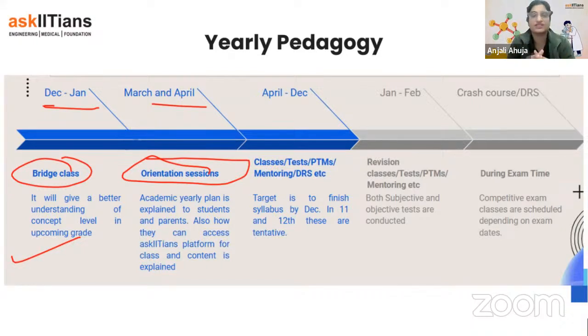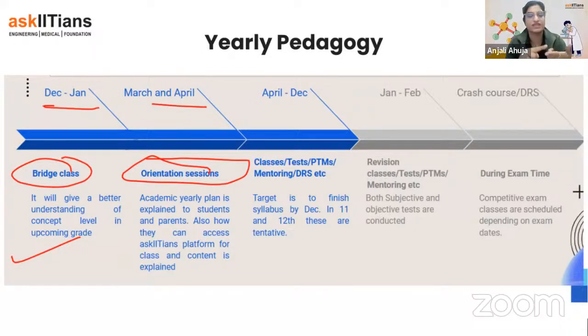So in the orientation session, suppose you are enrolled with us, we will be explaining how things work in Ask IIT, how you will take the class, how to access the study kit, this and that. We will explain. After that, from April to December, December is the target time where we finish the syllabus.